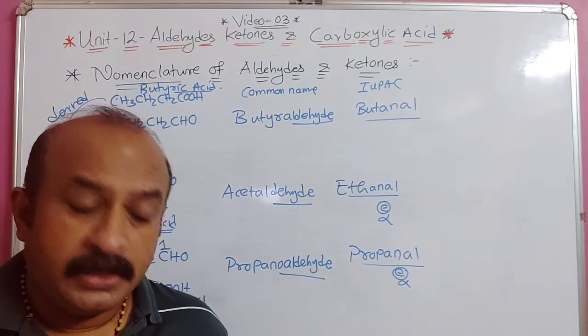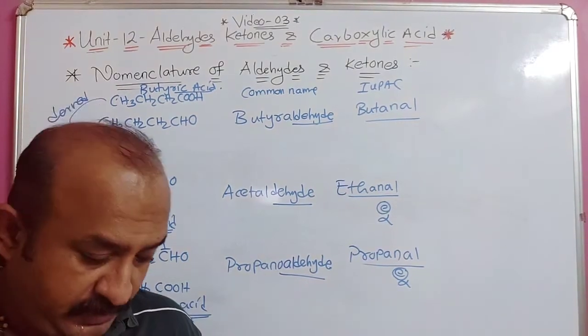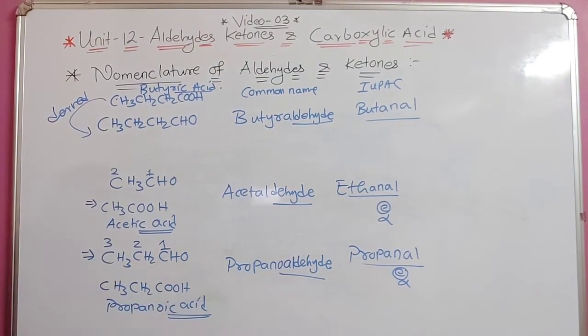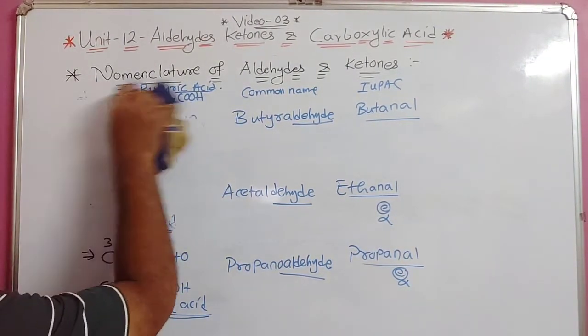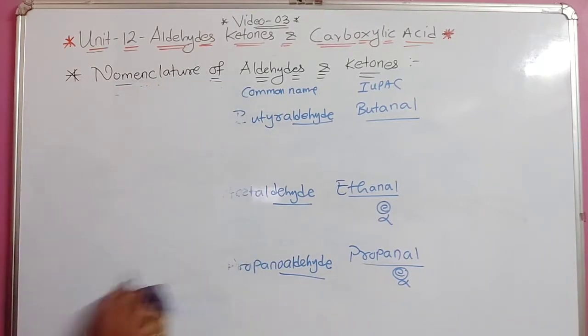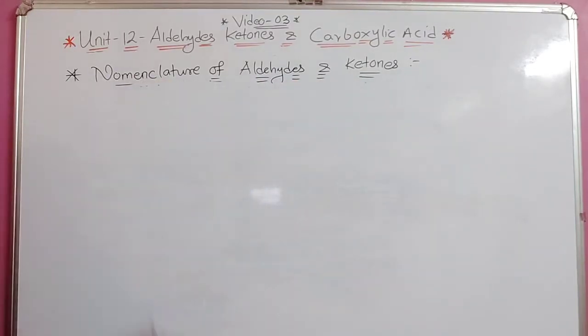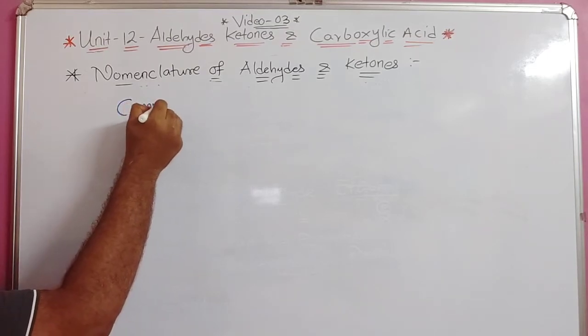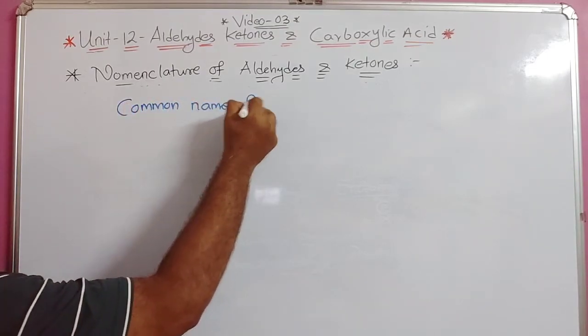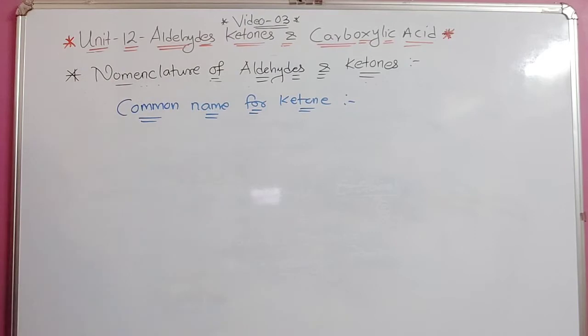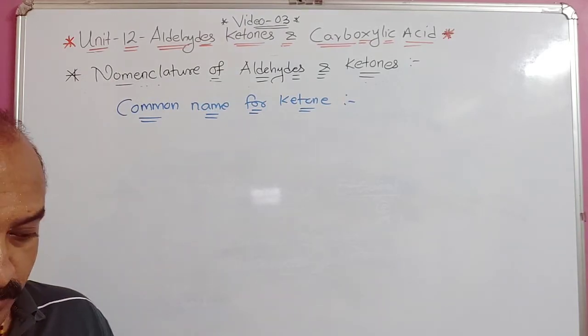Now we will discuss what we call ketones. So I will just rub this part and then we will discuss ketone. These all examples that we have done, you can write down in your fair book, so that it will be easy for you to understand this topic. Okay, so now next one, for ketone. We are talking now about the common name for ketone. Understood? When we talk about the common name for ketone, there are certain rules we have to discuss. Now, what are the rules?